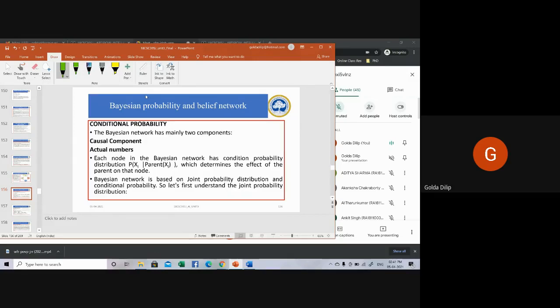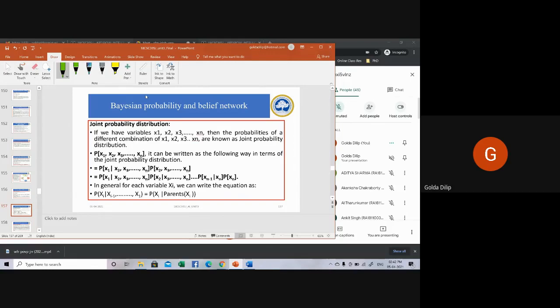Yeah, conditional probability already done. Okay, joint probability distribution. This is something to be noted. When you have a structure like this, how do we represent P of x1? We have an example for it. We'll take it up. P of x1 given x2 comma x3 into P of x2 comma x3. So in general, you write it this way. I'll give you an example.